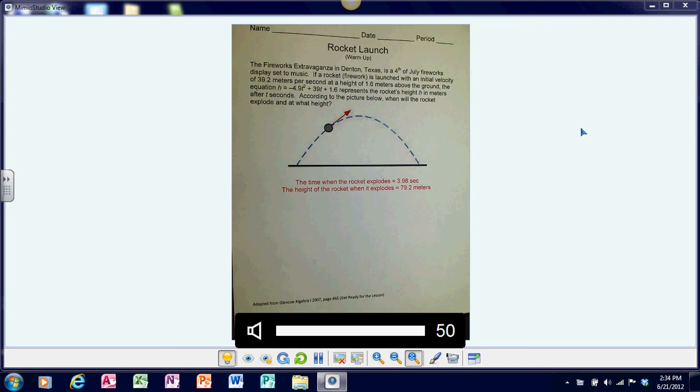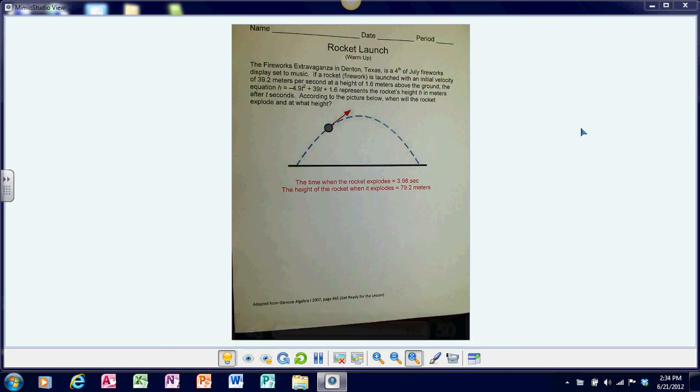Rocket launch warm-up. The fireworks extravaganza in Denton, Texas is a 4th of July fireworks display set to music. If a rocket firework is launched with an initial velocity of 39.2 meters per second at a height of 1.6